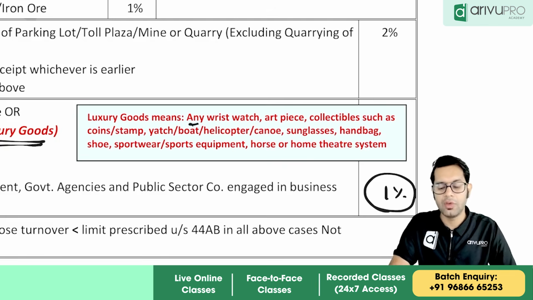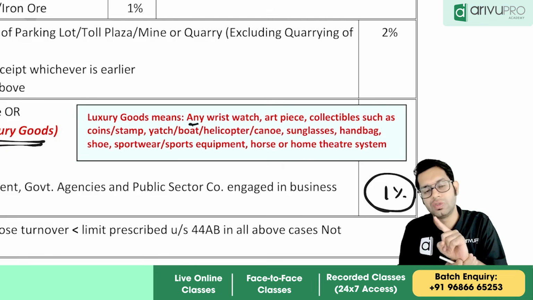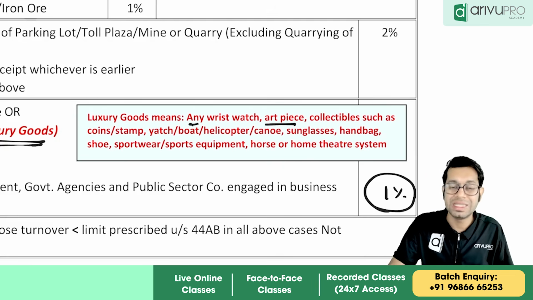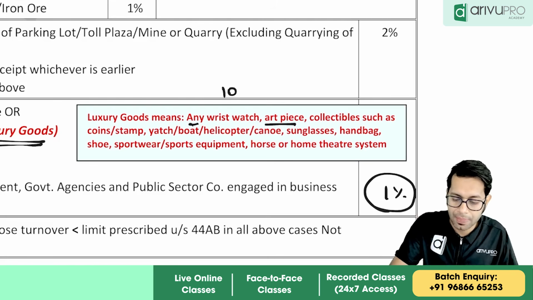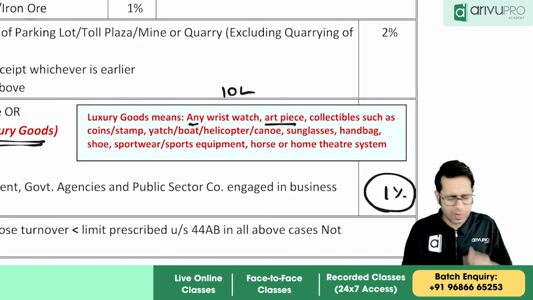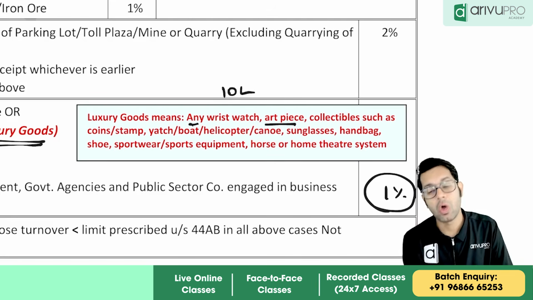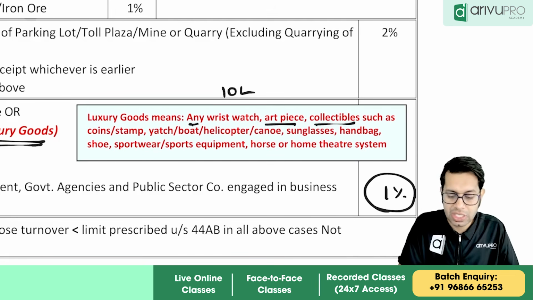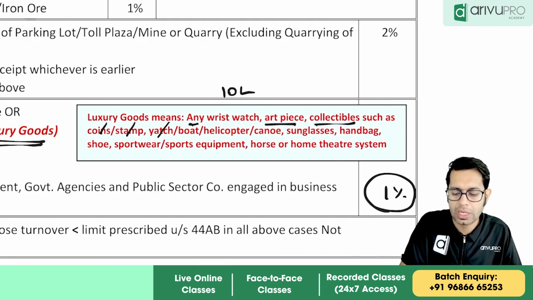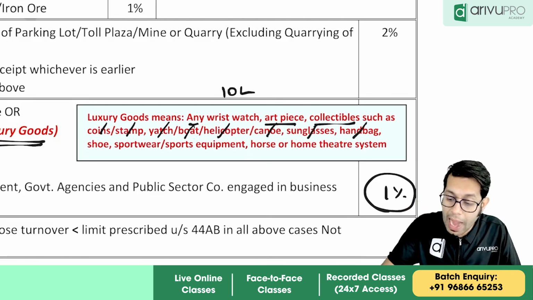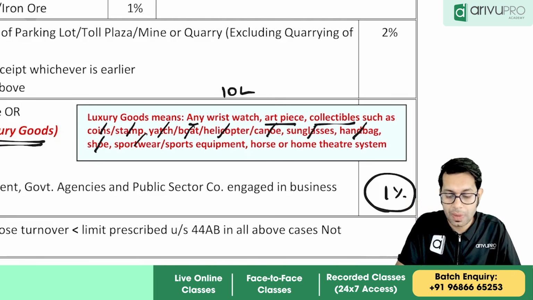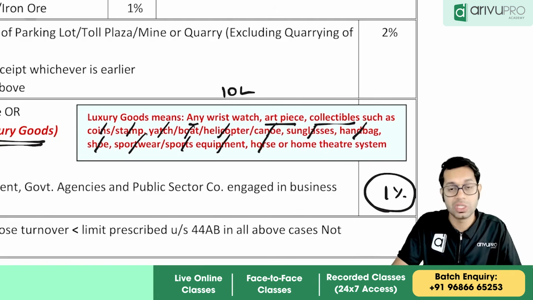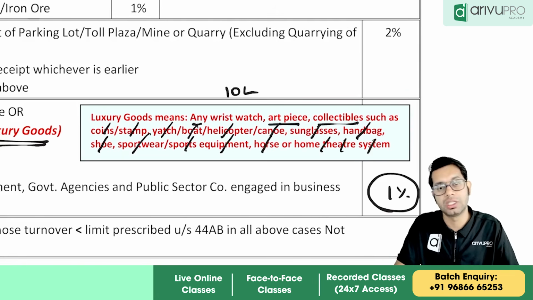So if you are purchasing a wristwatch whose value is more than, not 50,000, 10 lakh rupees, or any art piece whose value is more than 10 lakh rupees, any collectibles such as coins, stamps, or a yacht, boat, helicopter, cannon, or sunglasses, handbag, shoes, sports wear and sports equipment, or a horse, or a home theater system for your house.